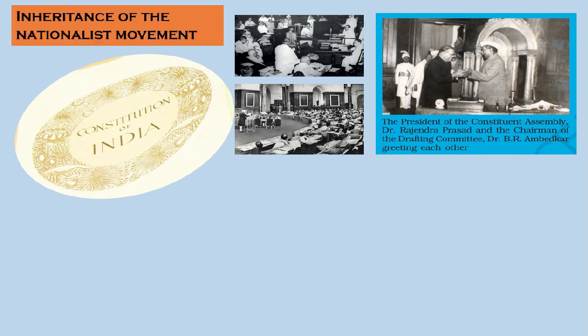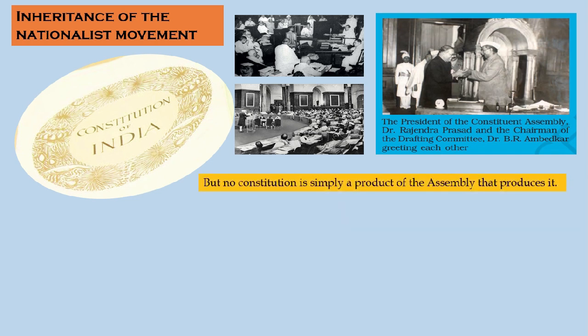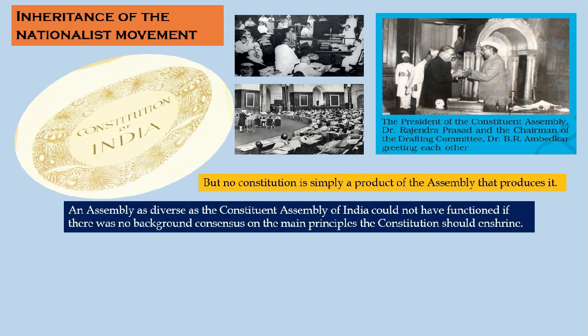Inheritance of the nationalist movement. No constitution is simply a product of the assembly that produces it. An assembly as diverse as the Constituent Assembly of India could not have functioned if there was no background consensus on the main principles the Constitution should enshrine.